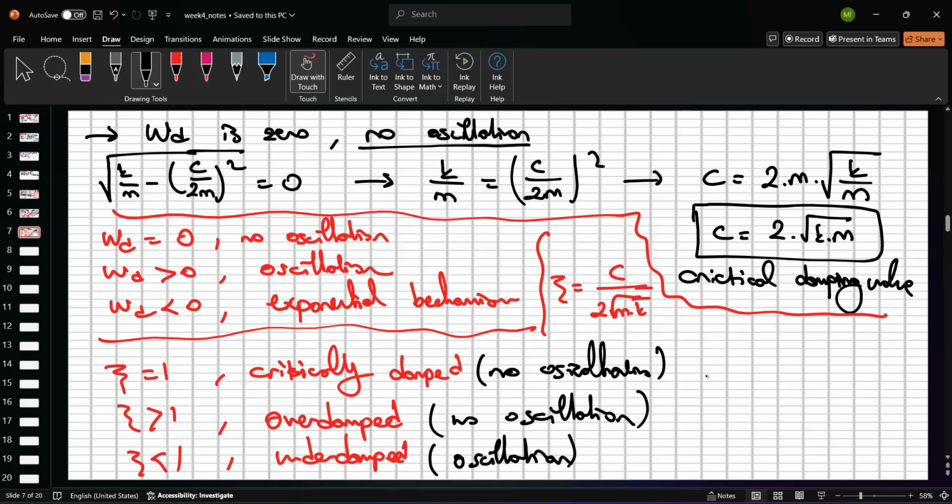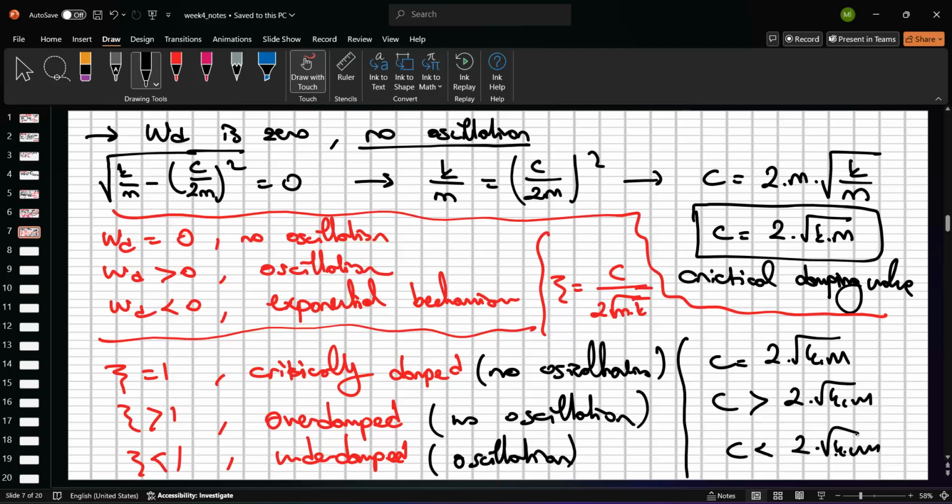Okay. And so if we want to design this system, in order to create zeta equal to 1, we should select the C value to 2 square root of Km, right? And so if we select the C value greater than 2 square root of km or smaller than 2 square root of km. See, if we have the information about K and M, we can condition our time response by selecting the C value. For example, 2 square root of km is equal to 10.